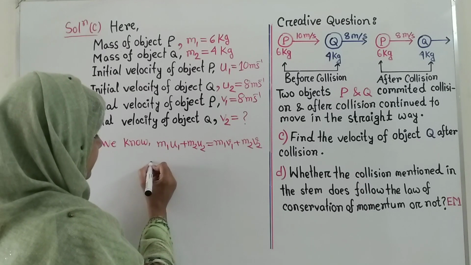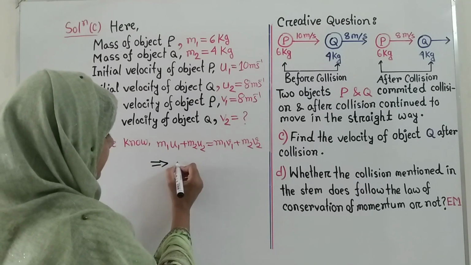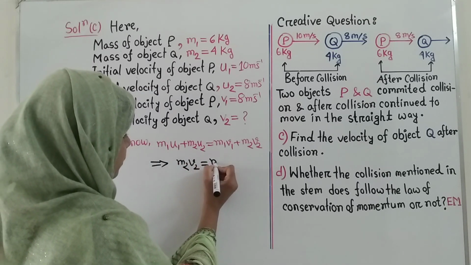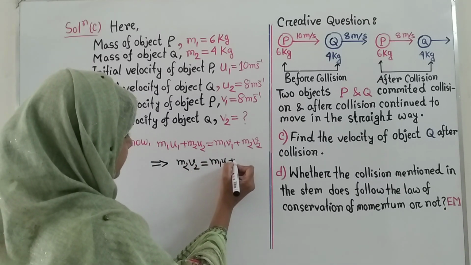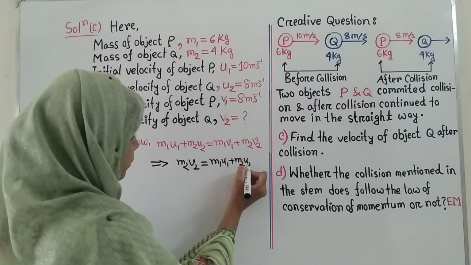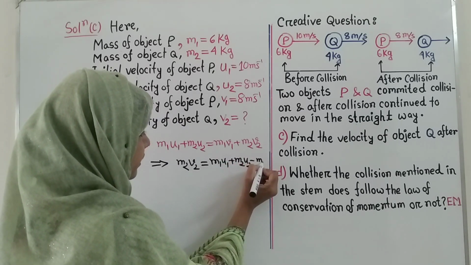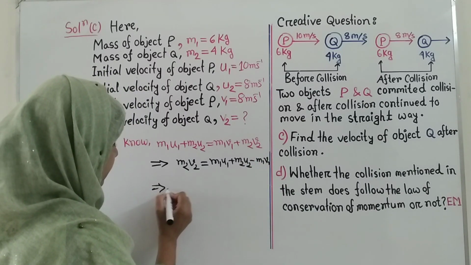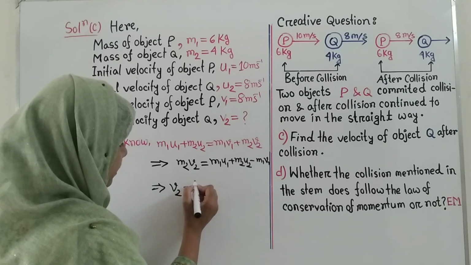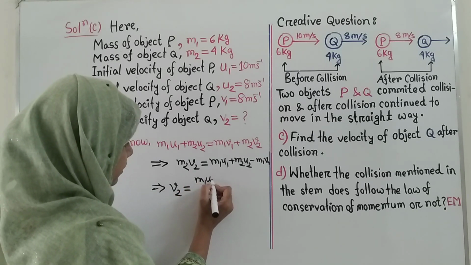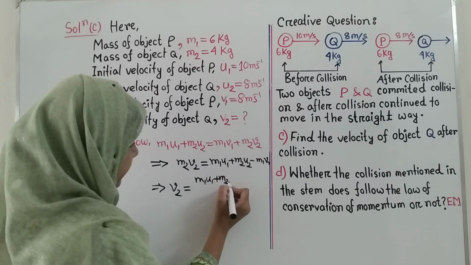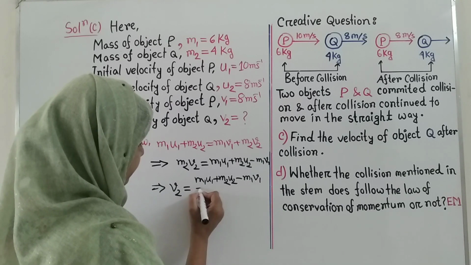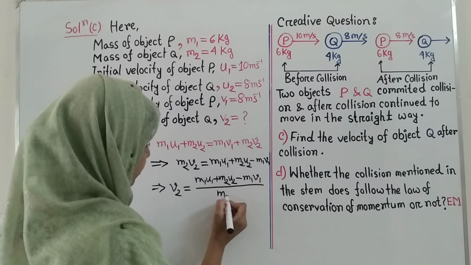After rearranging, we will get m2 v2 is equal to m1 u1 plus m2 u2 minus m1 v1, so that we can write v2 is equal to m1 u1 plus m2 u2 minus m1 v1 divided by m2.